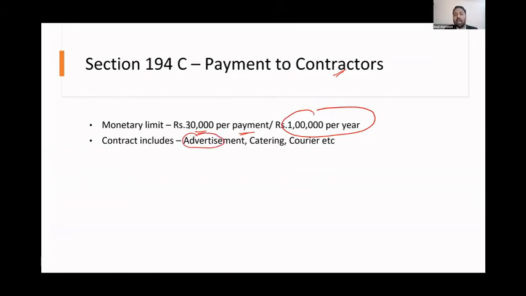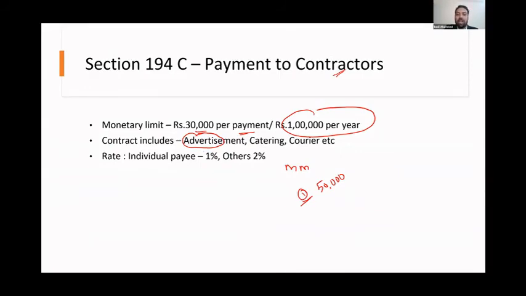So if you are in Kerala, we have a newspaper known as Malayala Manorama. If you are advertising in Manorama and you're paying 50,000 to Malayala Manorama on one particular bill, you have to deduct TDS. If you're paying to an individual, it is 1%.